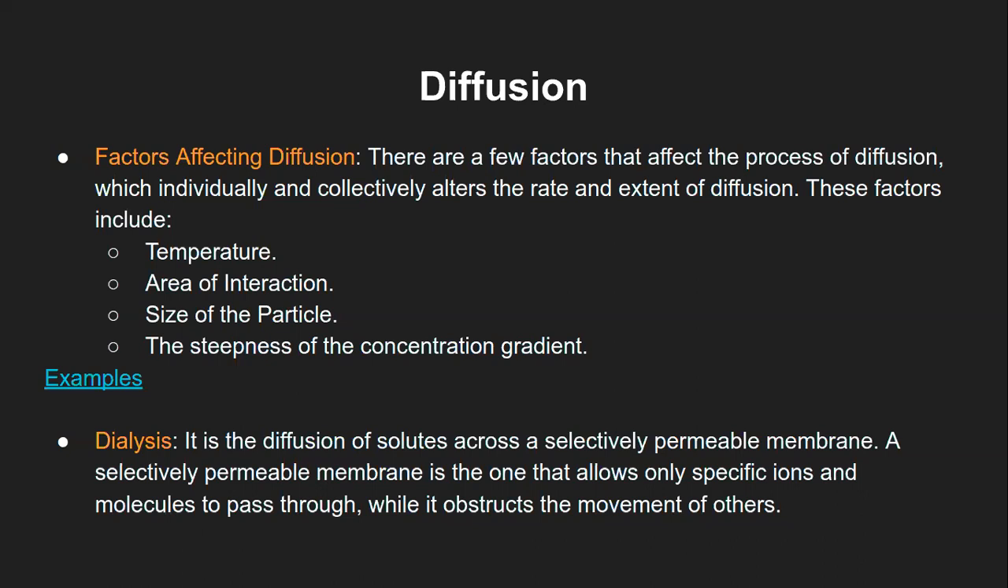Size of the particle, again: with a larger size, diffusion may not happen. With a medium size particle, diffusion will happen at a slower rate. If the particle size is smaller or smallest, then the diffusion will happen faster, depending on what the membrane is and what the particle size is. So usually these things will affect the diffusion process, and also the steepness of the concentration gradient.